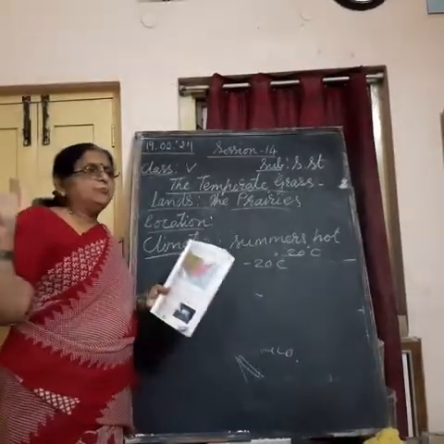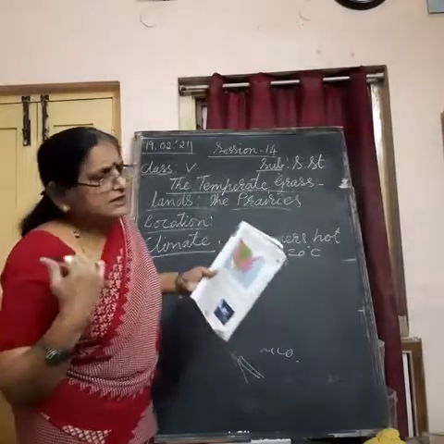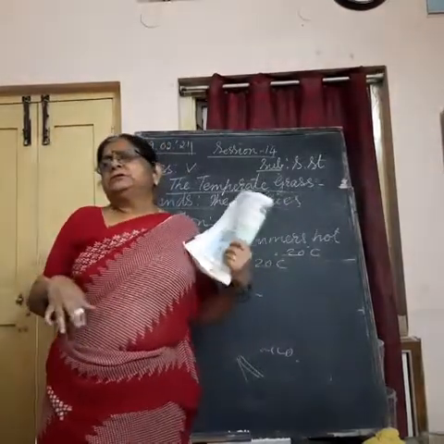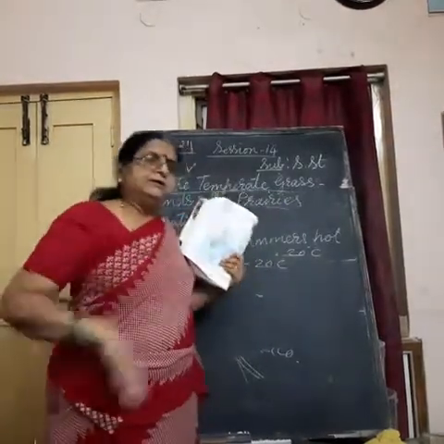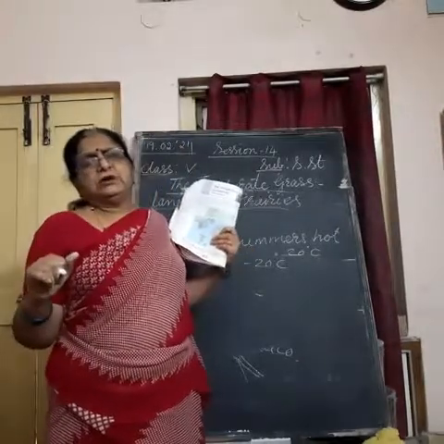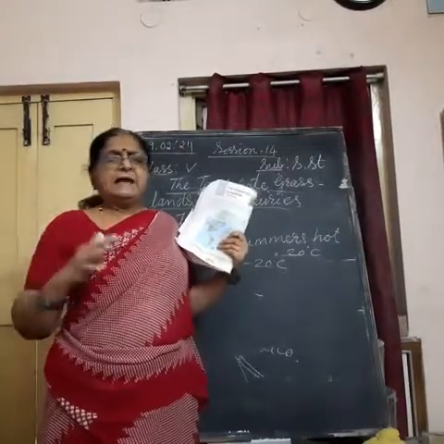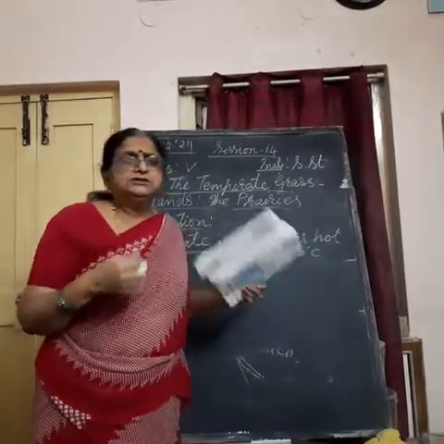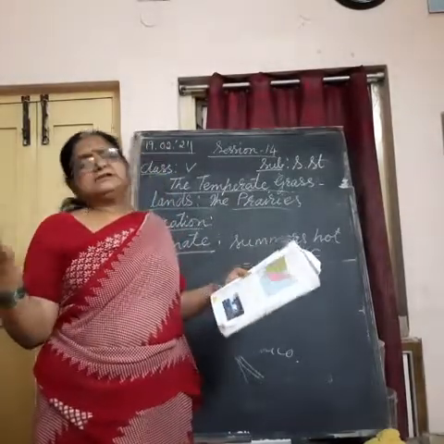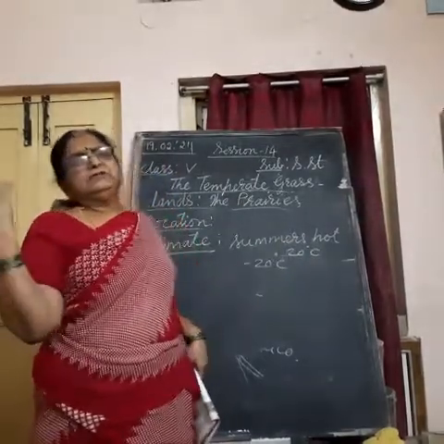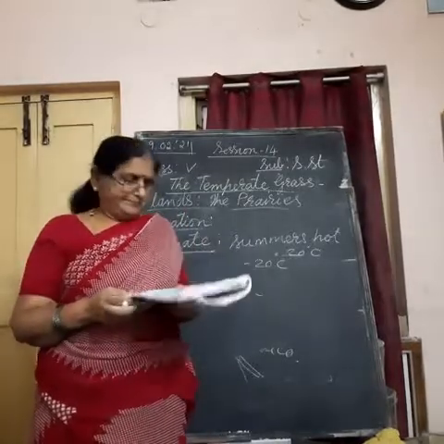Understand? Here no barriers are there. Means what are the barriers? The things which can stop the natural calamities. No barriers are there here. That's why Chinook is the kind of strong wind which blows in these prairies.